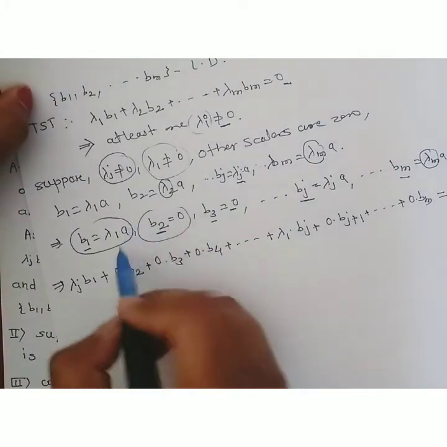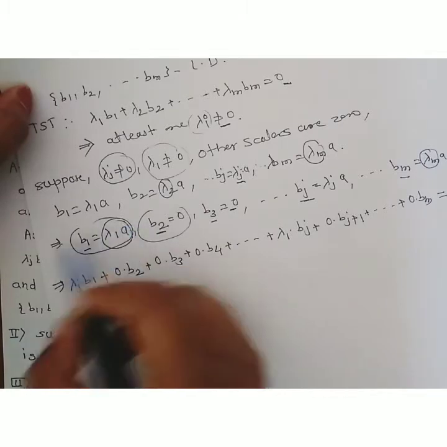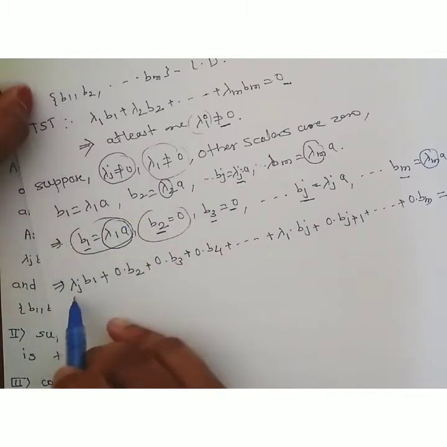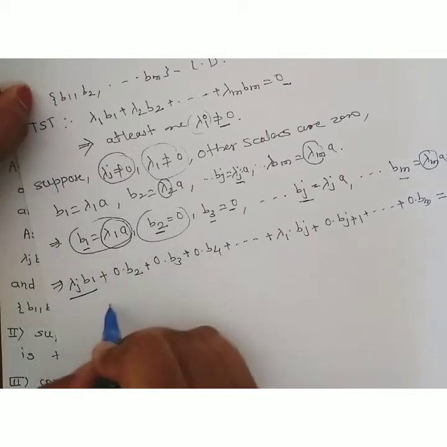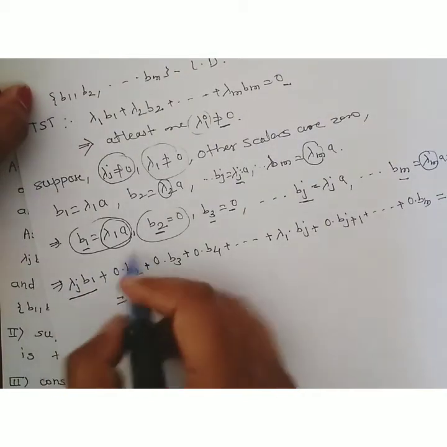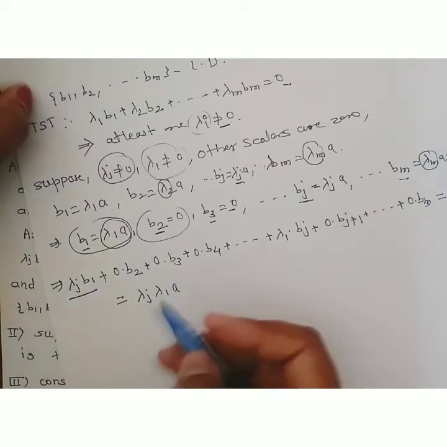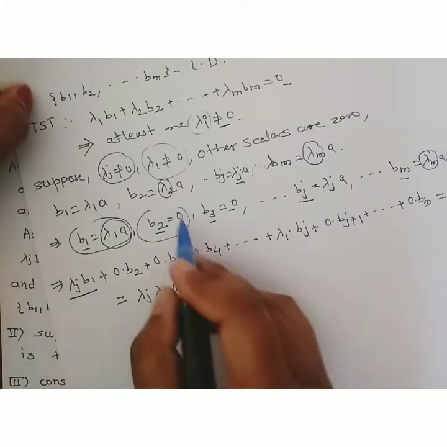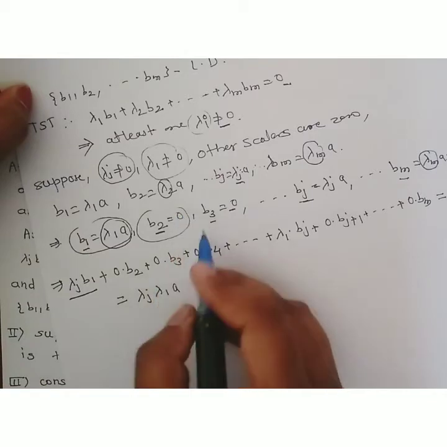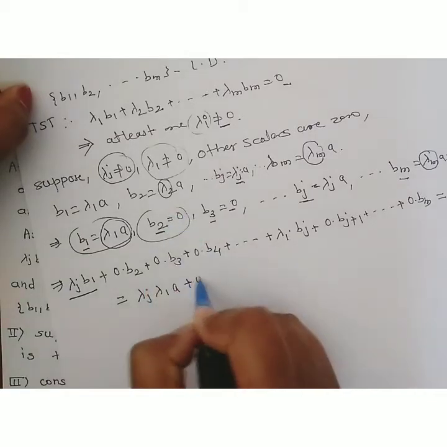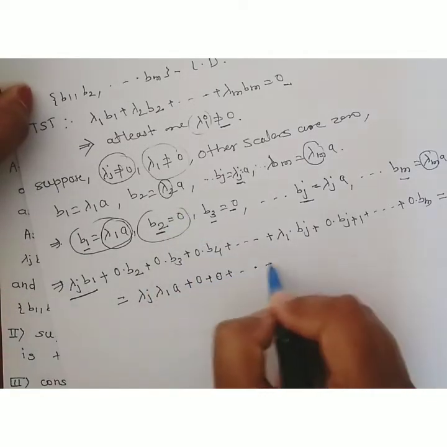Now consider the RHS. The first term is lambda 1 into a, multiplied by lambda j. Therefore this is lambda j into lambda 1 into a. Then the next term is 0 multiplied by any element, which becomes 0, and so on.